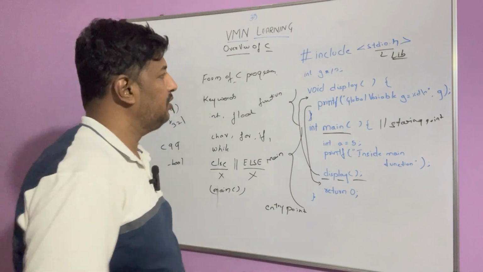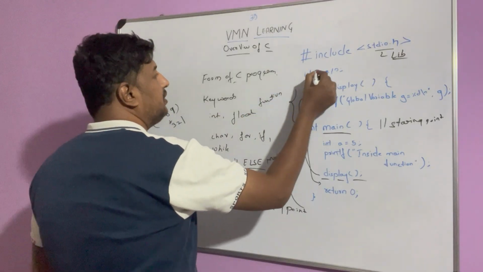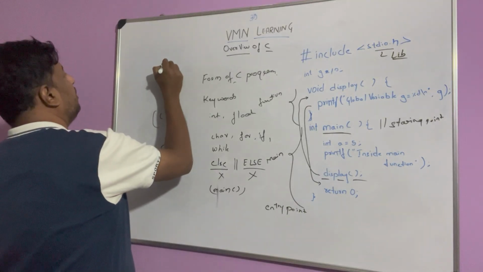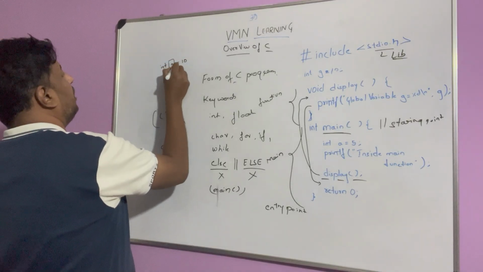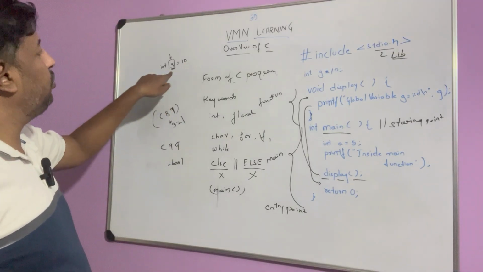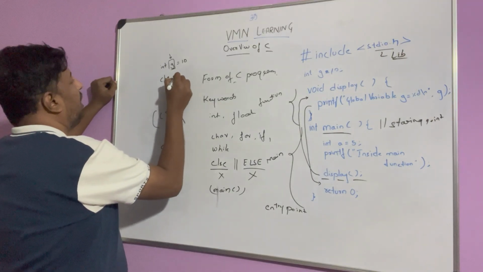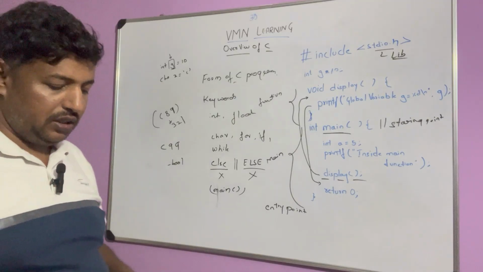So what are variables? Any value that we are saving in something, those are called variables. The values are stored in a variable. For example, int is a data type, and char x is equal to c is a variable.